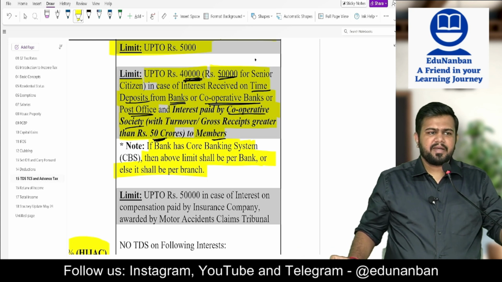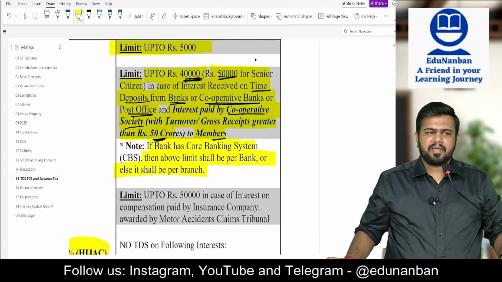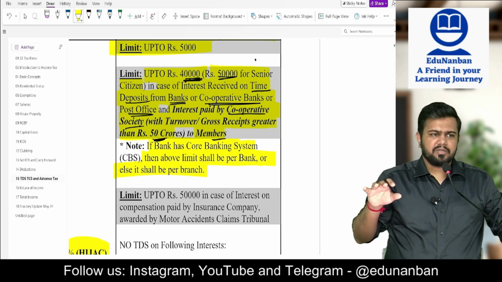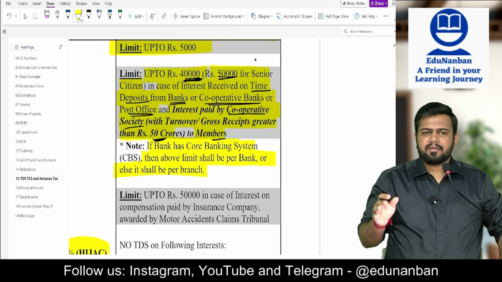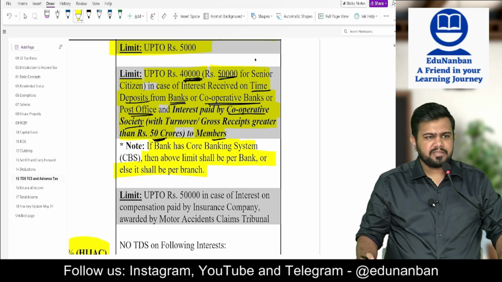In Chennai, I am earning interest of 30,000 and one FD in Coimbatore is there on which I am earning an interest of 30,000. Both combined how much? 60,000. So TDS is deductible or not deductible? Answer is it is deductible because the bank is having a core banking system.